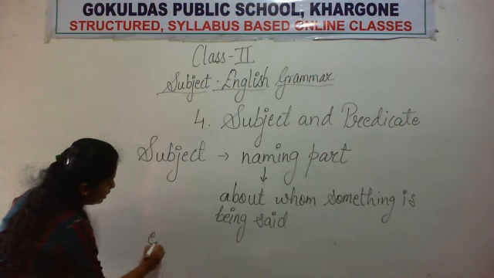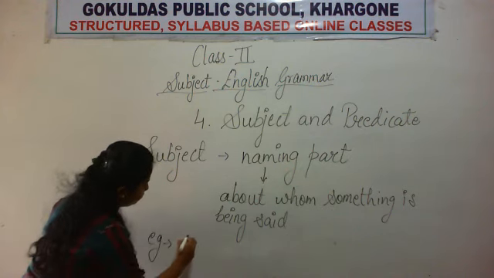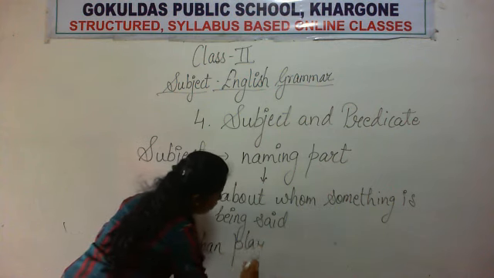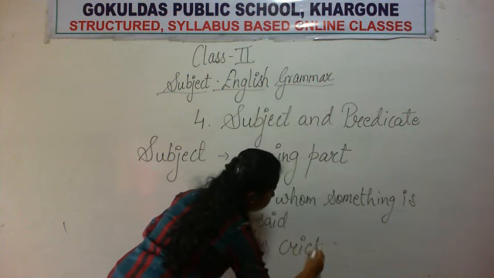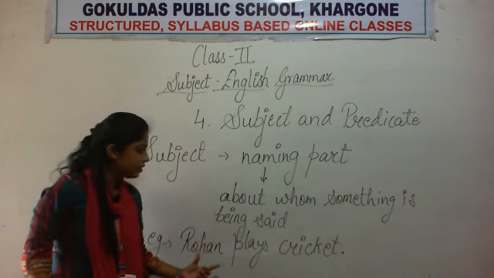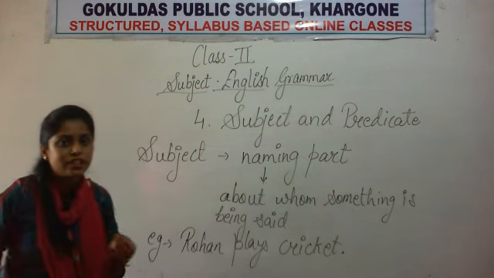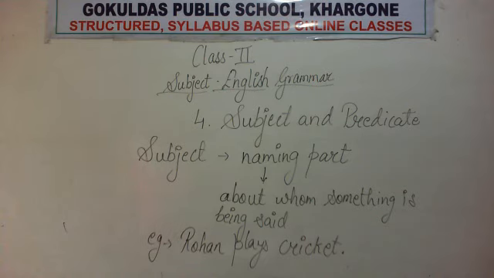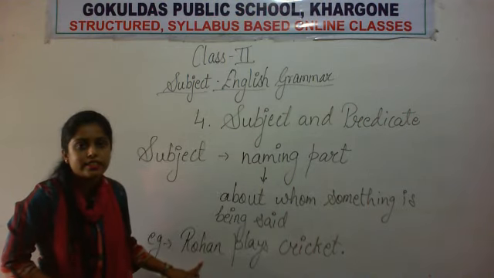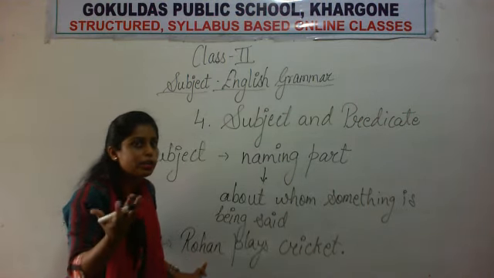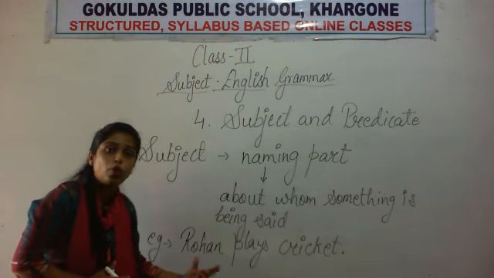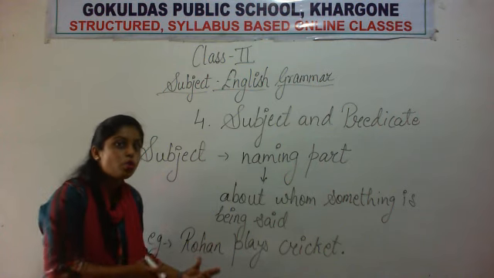Okay, so if I take the example, Rohan plays cricket. Now here we have to tell what is the subject. In this sentence, Rohan plays cricket. Let me just check it is visible or not. Yes, it is visible. Now here in this sentence, how will you identify the subject? Rohan plays cricket. In this sentence, Rohan is the naming part. So Rohan is our subject.